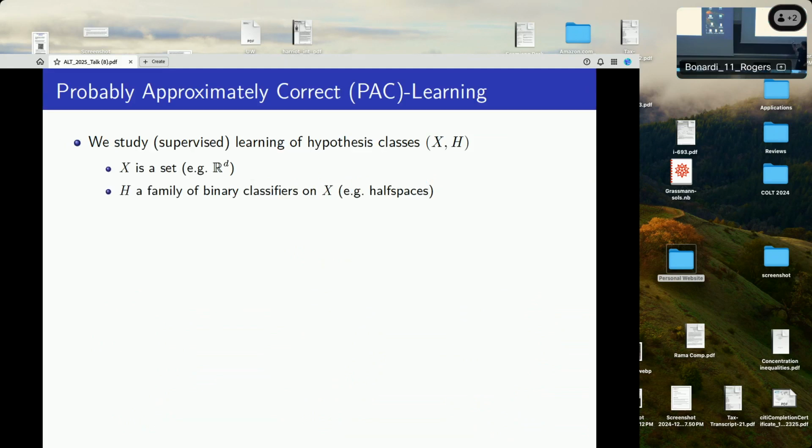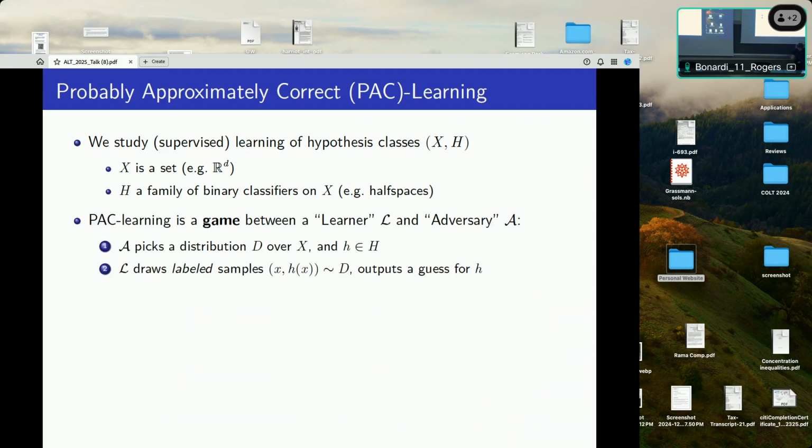Okay. So we just saw in the last talk a definition of this probably approximately correct learning, PAC-Learning model. Let me just very briefly go over it again. We'll study this general setting of supervised learning, binary classification, exactly the same as the last talk. We'll have some set X, think of it as R to the D, and some arbitrary family H of binary classifiers on X. And personally, I like to think of PAC-Learning as a game played between a learner and an adversary. The adversary, or nature, will go first, and they pick some arbitrary distribution D over X, and some hypothesis H in the class that's hidden from the learner.